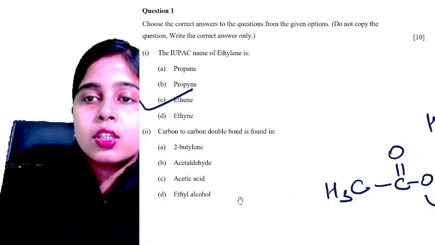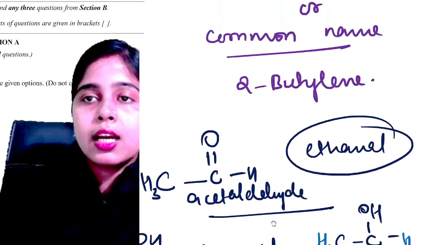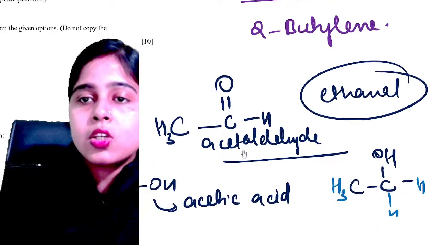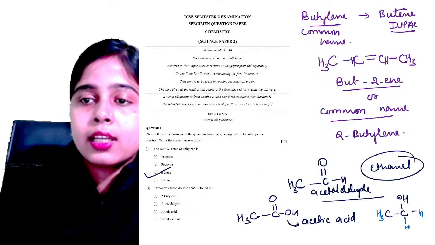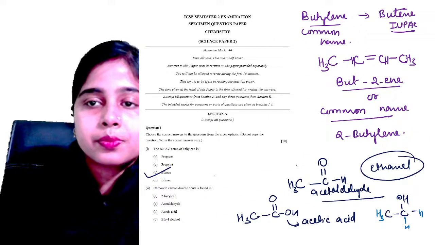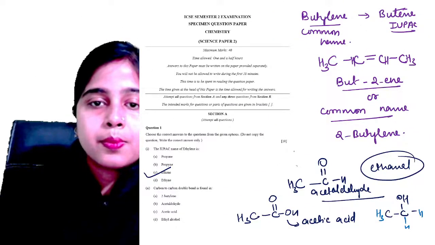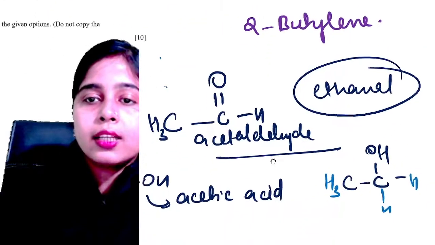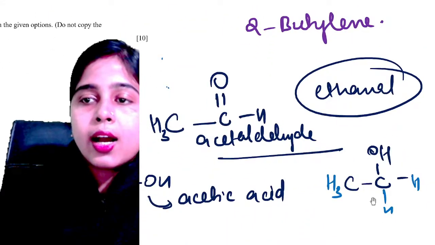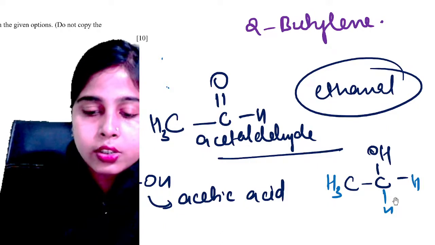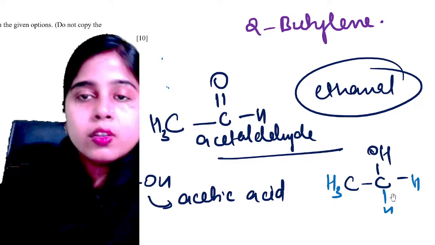Let me show you the structures. Everyone can see it. This is your acetaldehyde or ethanal, this is your acetic acid, and this is your ethyl alcohol. I hope it is clear to everyone.